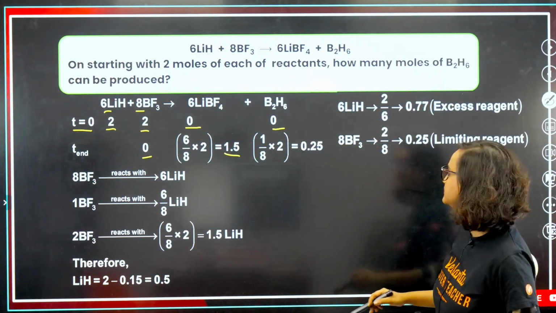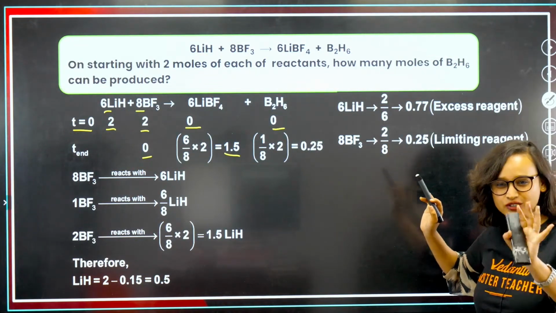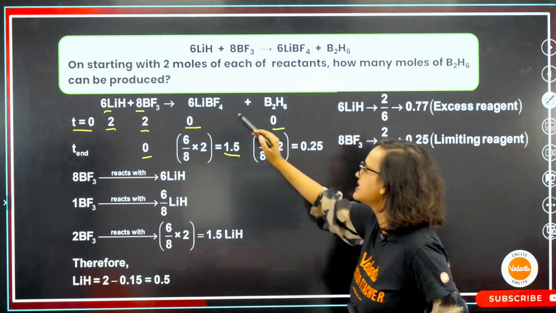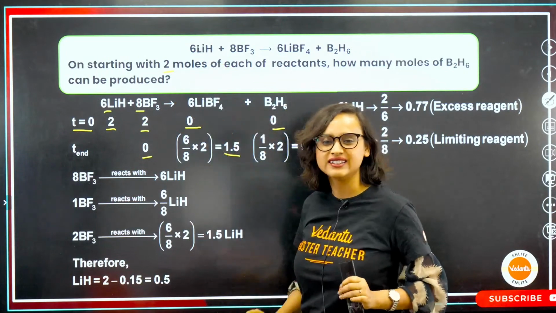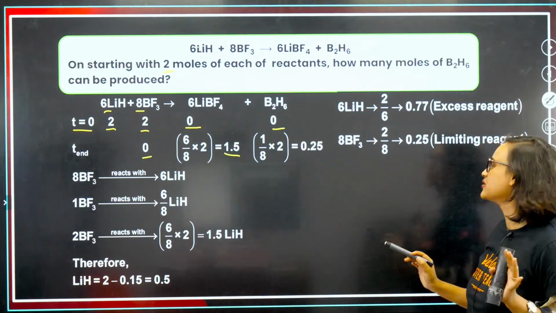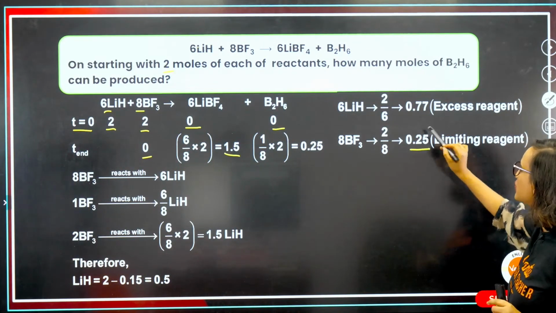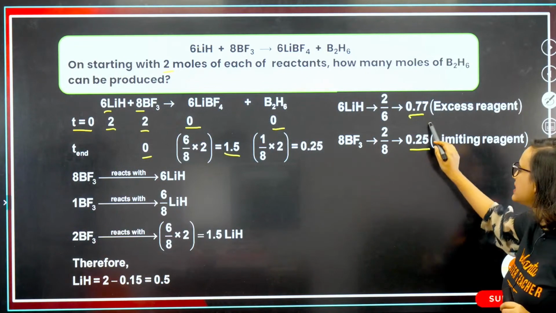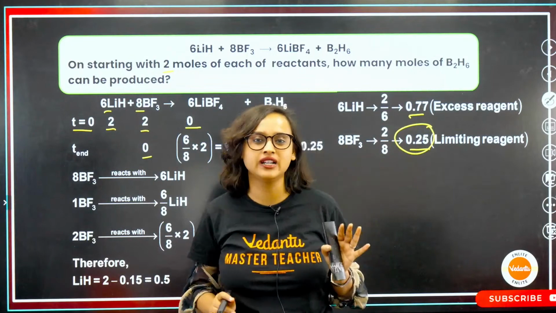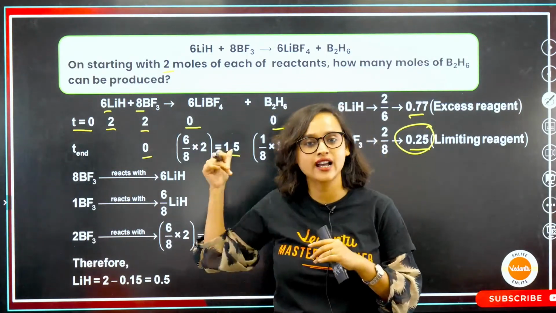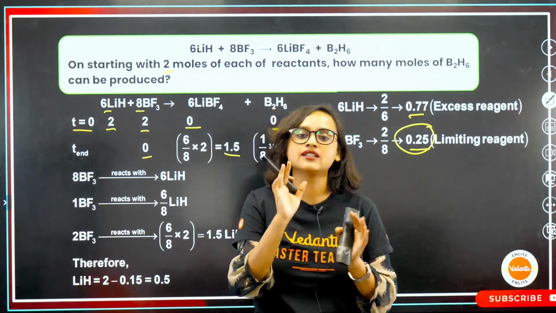Basically the shortcut is just to take the moles given, and divide by the coefficient. That's it you have to do. See, 2 by 6, and here it is 2 by 8. This is 0.33, this is 0.25, so this one is lesser. Whatever ratio you get lesser, that will be your limiting reagent. The shortcut in your exam, when this kind of question comes, is to find the ratio. Whichever ratio is less, that is your limiting reagent.